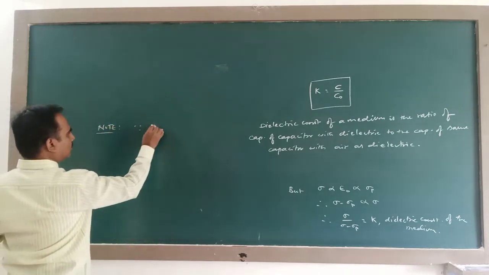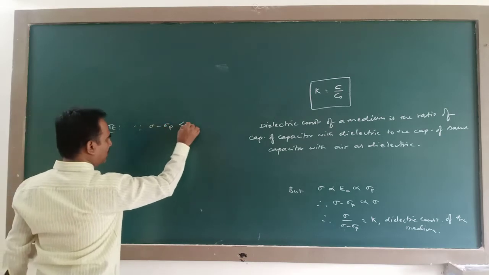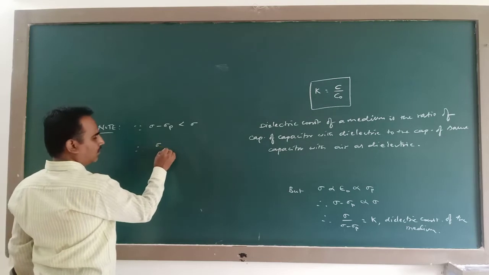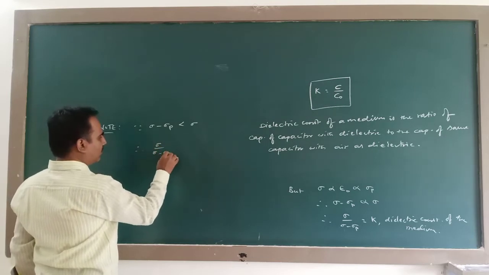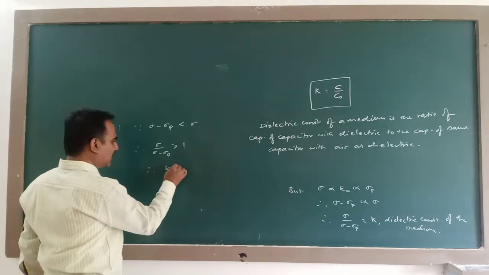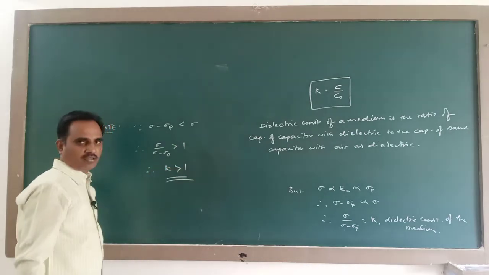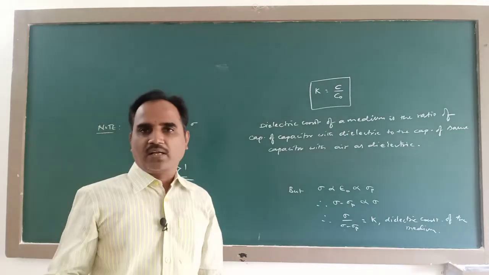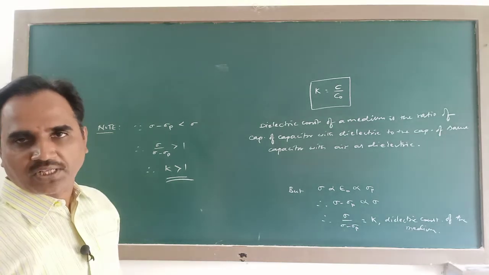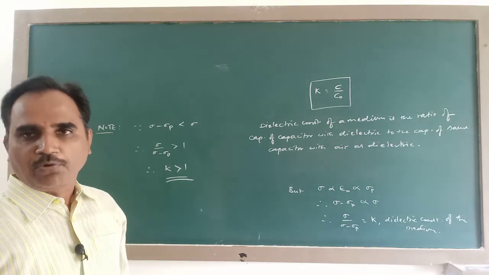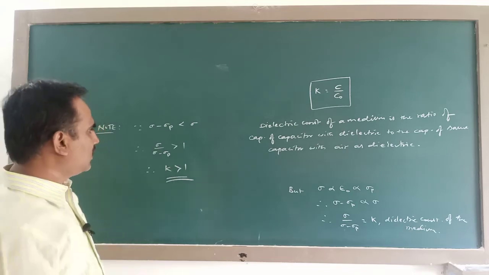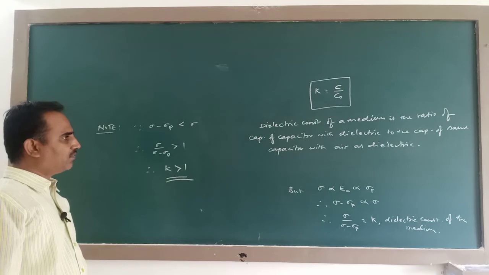Note, sigma minus sigma p is always less than sigma. Therefore sigma divided by sigma minus sigma p will be always greater than 1. Therefore dielectric constant of a medium is always greater than 1. So for any medium other than air, k is greater than 1. Therefore when you introduce a medium other than air between the 2 plates, obviously capacitance will increase. So this is all about effect of dielectric medium.